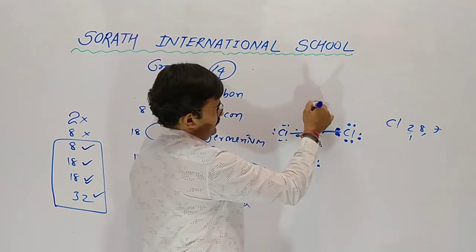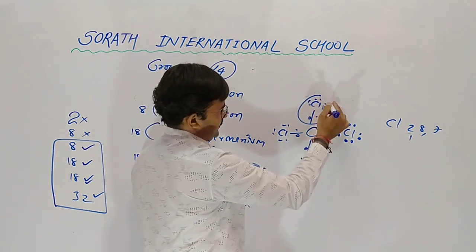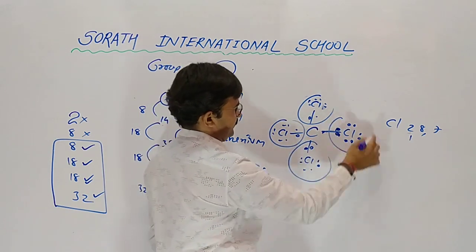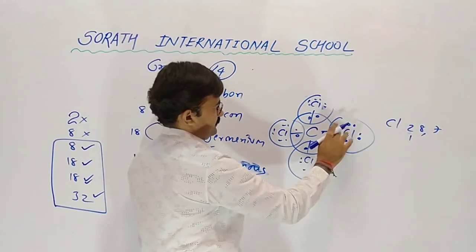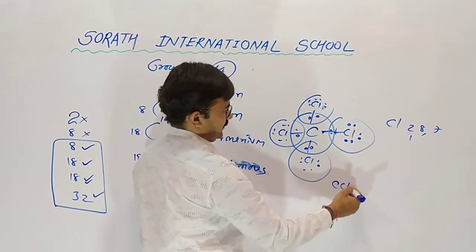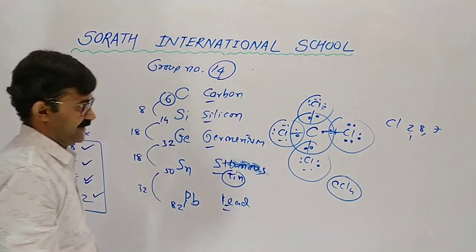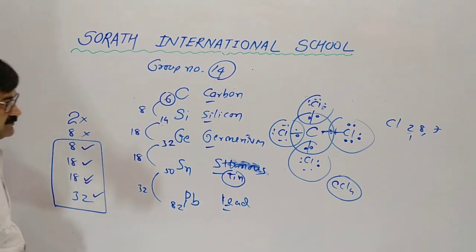So here 8 of this chlorine, 8 of this, 8 of this, 8 of this, and 8 of carbon. So it is the CCl4, carbon tetrachloride.